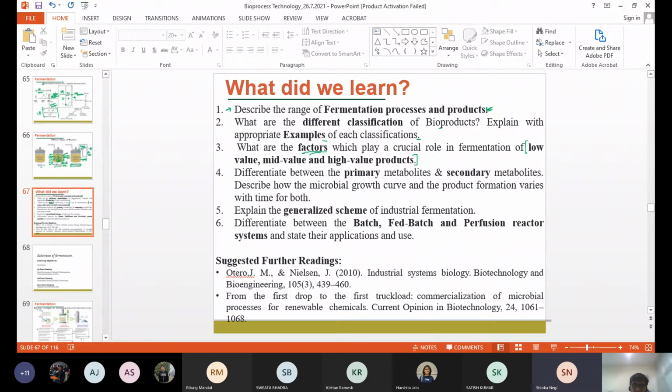Bioenergy, biochemicals, and biomaterials. Okay, good. So these are the three classifications of that. Can anyone tell the difference between the primary metabolites and the secondary metabolites? We have already seen, right?